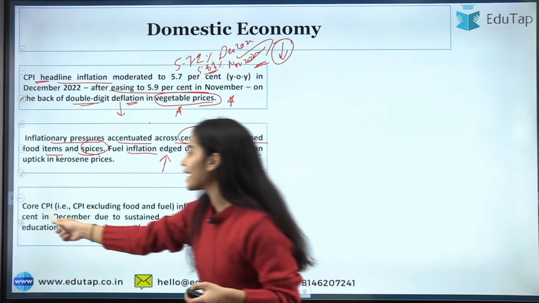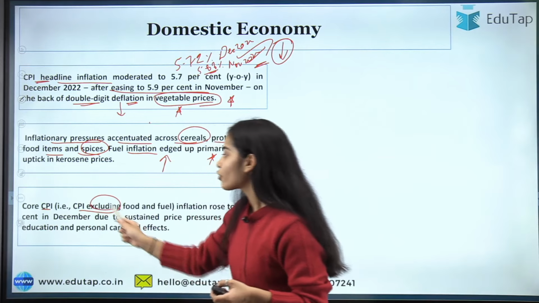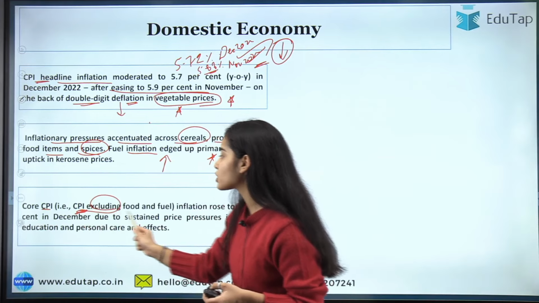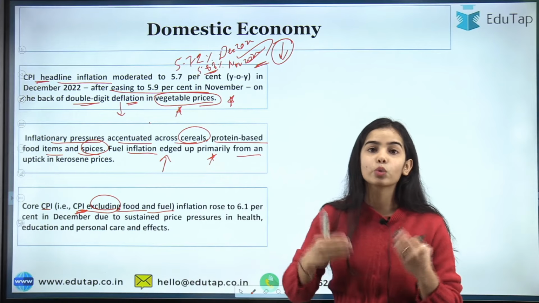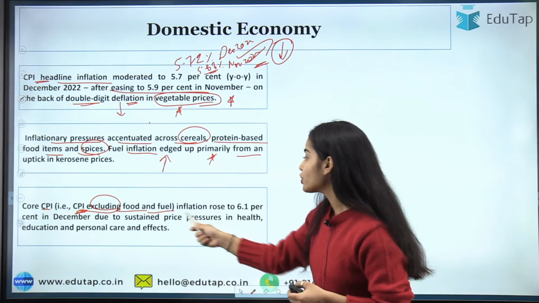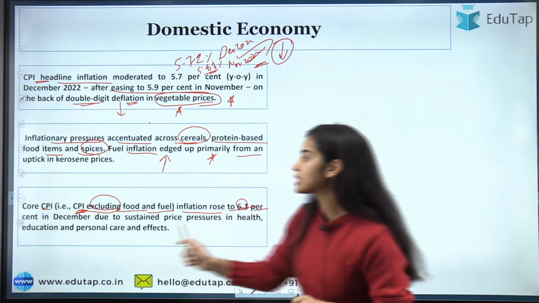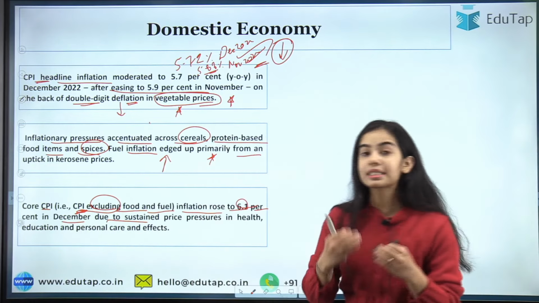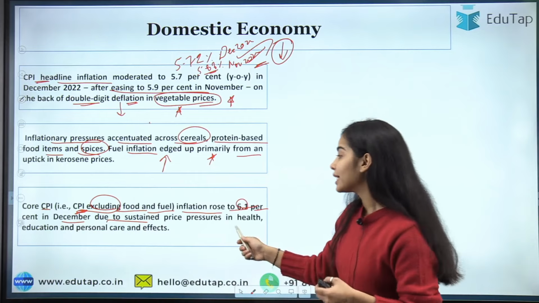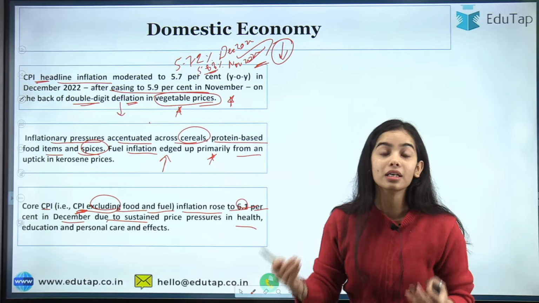The core CPI, that is, if we exclude food and fuel from the consumer price index, we get the core CPI. So the core CPI inflation rose to 6.1% in December due to sustained price pressures in the health, education and personal care sectors.